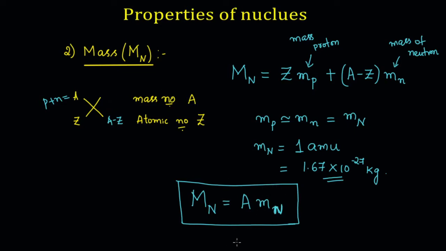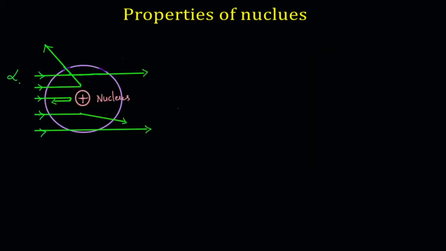The mass of the nucleus will come out to be A into mn. Now coming to the size or the radius of the nucleus.